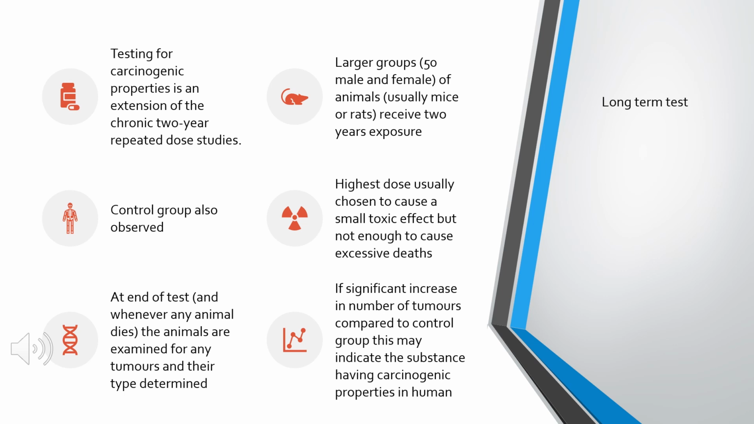Among the 4 studies which help in carcinogen testing, the most commonly used is the long-term or bioassay method. Here the testing for carcinogenic properties is done for 2 years. A control will be there. We take 50 male and female animals which undergo 2 years of exposure to the particular carcinogen. The highest dose chosen is the one showing the smallest toxic effect. At the end of the 2 years, we check the animals for the development of tumors. If tumors are developed, we compare how many tumors developed in the control group and the test group.